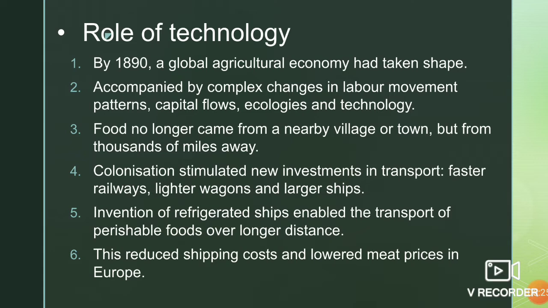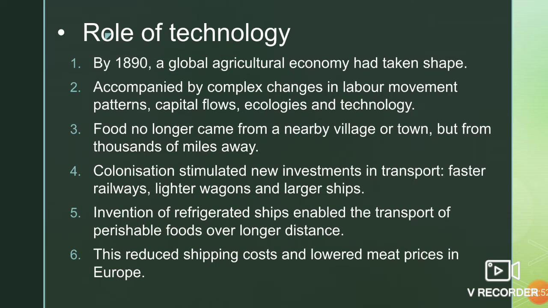Before the invention of refrigerated ships, animals were shipped live, due to which they used to take a lot of space. It used to increase the cost of meat as well, and many animals used to die. Many of them used to become sick in the journey. That's the reason eating regular meat in the diet was only a possibility for rich people.